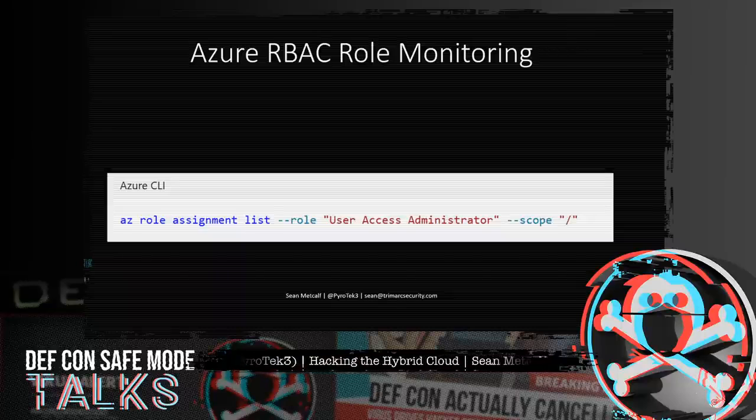Monitoring for this can be a challenge, since the primary method is running an Azure CLI command at the root scope. I can't find root level Azure RBAC roles listed in the portal, so I can't go there to see what the membership is. This is something that could be monitored through an API, or if you're pulling logs into your SIEM, you could alert on RBAC role or role membership modification. But when I run that command, I get this output, which means I would have to parse it.